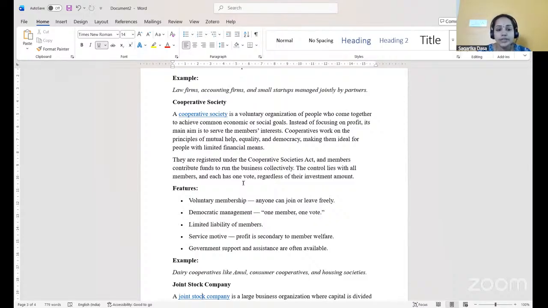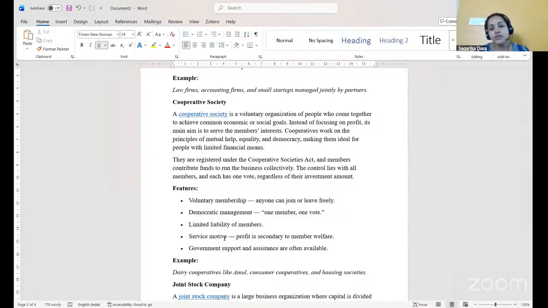Now, when we see the features, it is a voluntary membership. Anyone can join or leave freely. Democratic management: one member, one vote. That means they have democratic rights in the cooperative society. Limited liability of members. Their main motive is to serve the people, but not to earn profit.